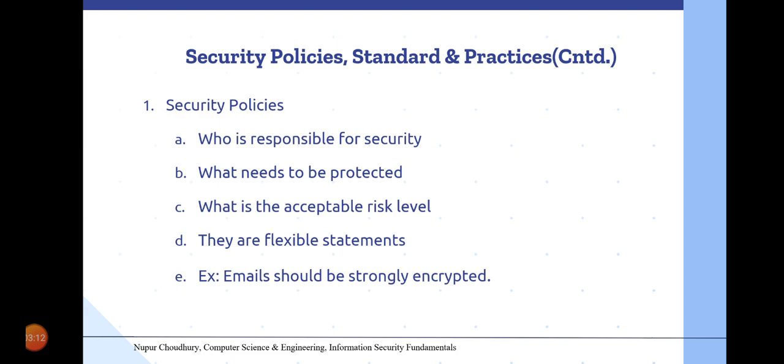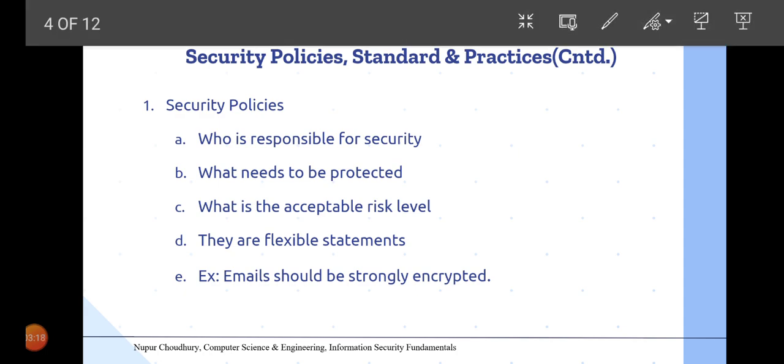So moving ahead with the content of these three different documents, the first one being the security policy. The main primary component of the security policy is basically who, or the role of a particular person in terms of security.